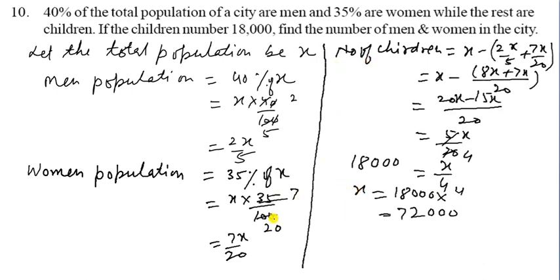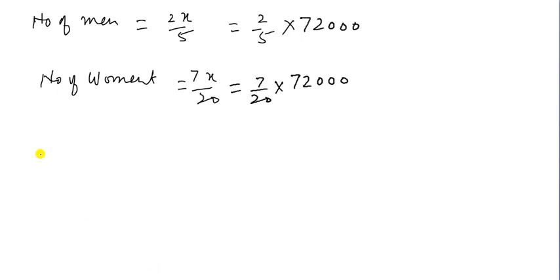So now we can find the number of men, that is 2x upon 5. So here is 2 upon 5, put the value of x, that is 72,000. Now let us see what will happen. 5 1s are 5 and 5 14,400 times 5 is 72,000. So multiply by 2. So 2 4s are 8, and 2 1s are 2, so 28,800. That one is the answer of number of men.